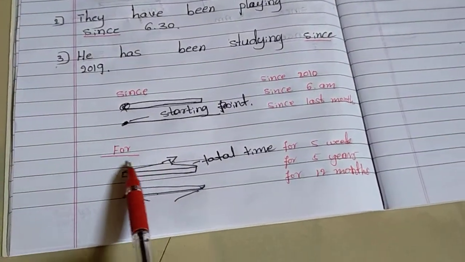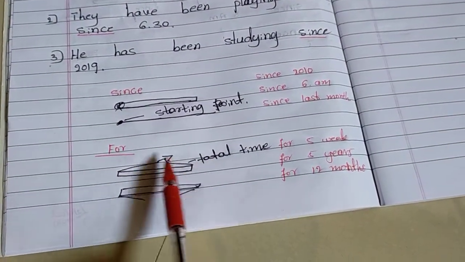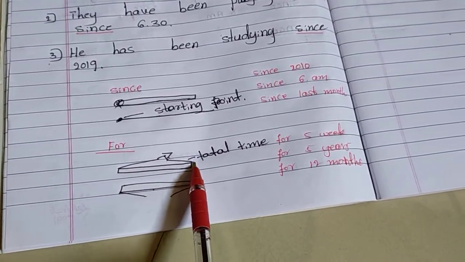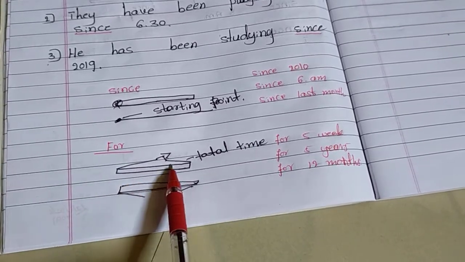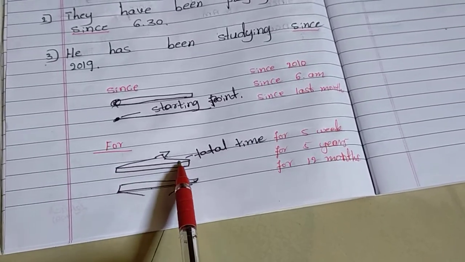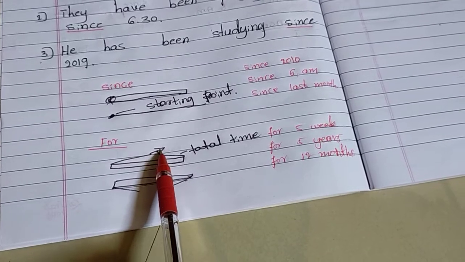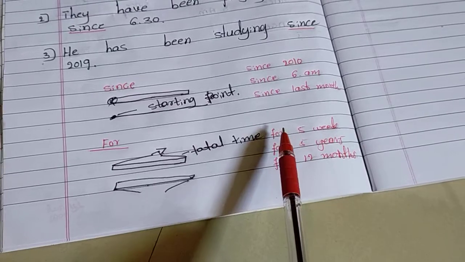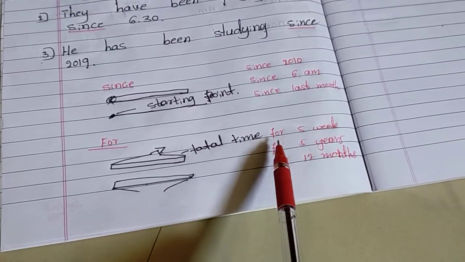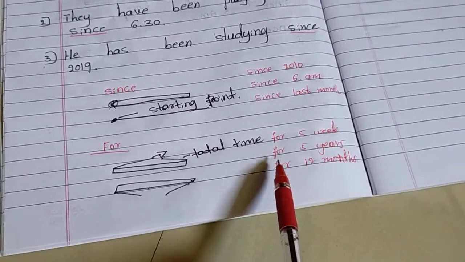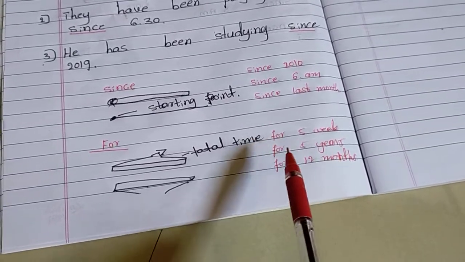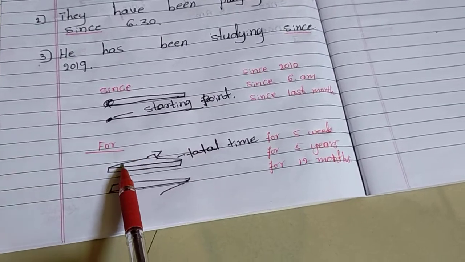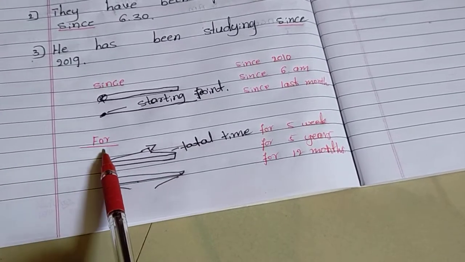And for, this is the time of an action from here to here. This is the total time. When we describe total time of an action, that time we use for. For example, for 5 years, for 5 weeks, for 12 months, for 2 hours. So whenever we express total time, we can use for.